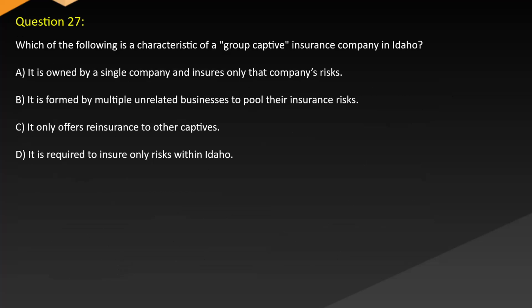Question 27. Which of the following is a characteristic of a group captive insurance company in Idaho? A. It is owned by a single company and insures only the company's risks. B. It is formed by multiple unrelated businesses to pool their insurance risks. C. It only offers reinsurance to other captives. D. It is required to insure only risks within Idaho.